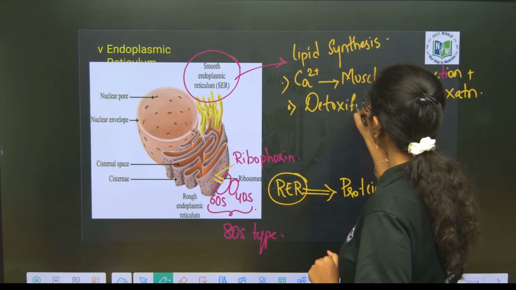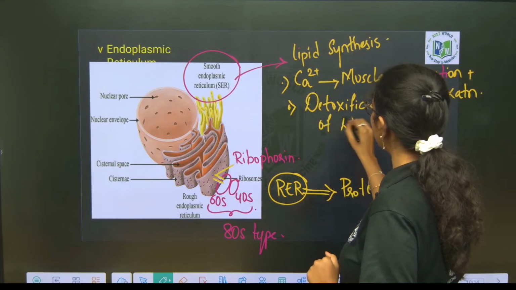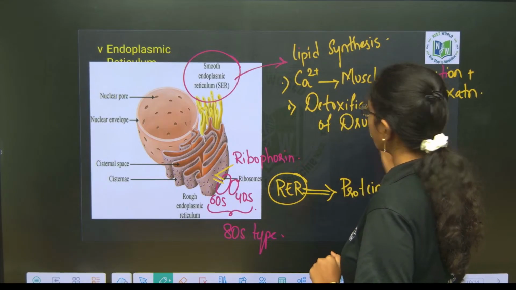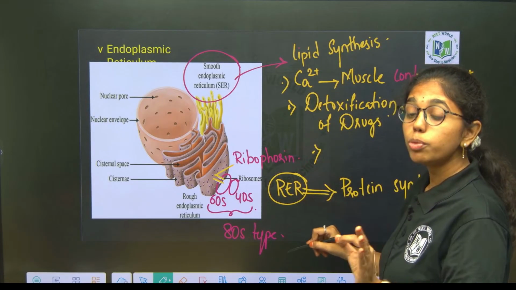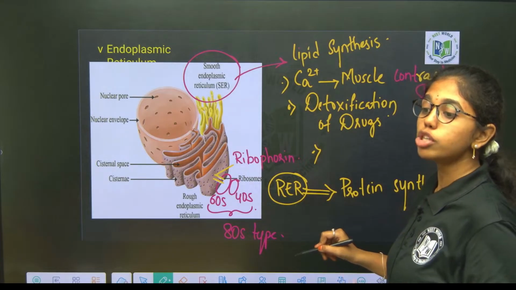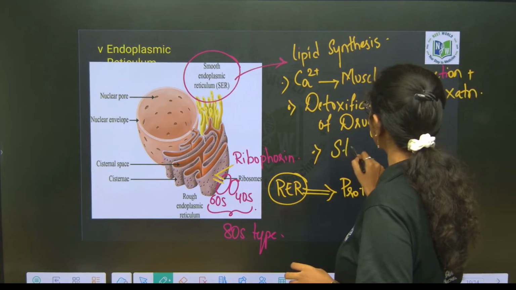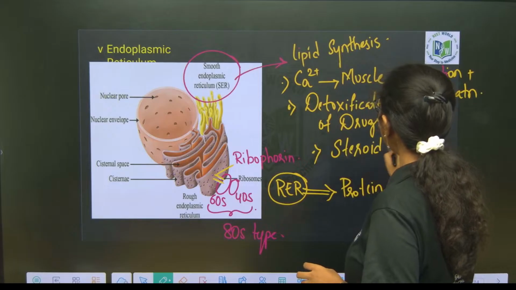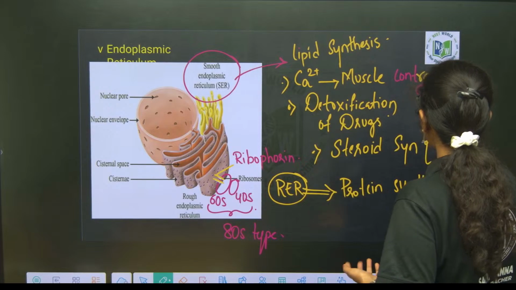Detoxification of drugs, and only in animal cells, smooth endoplasmic reticulum is also involved in steroid synthesis. Steroid hormones or steroid synthesis only in the animal cell.